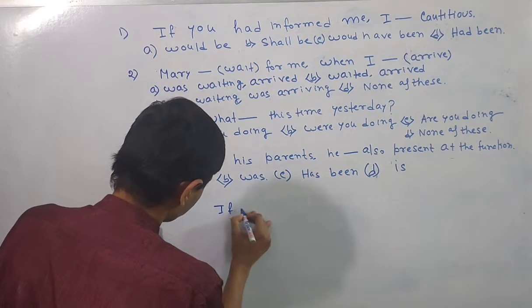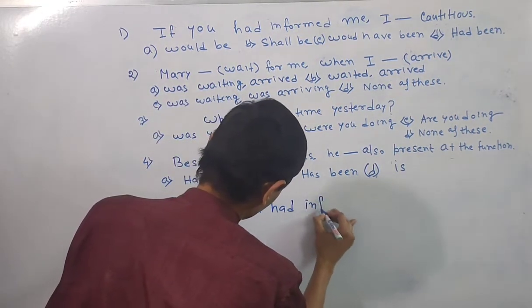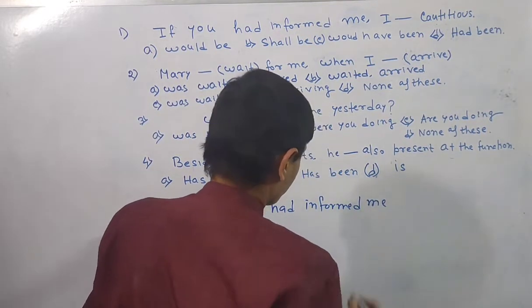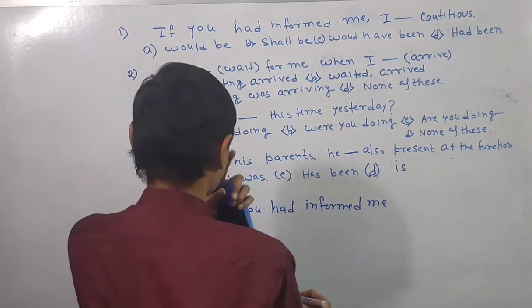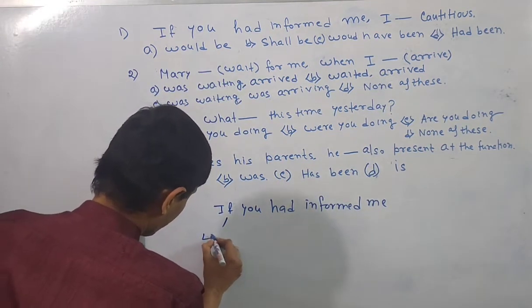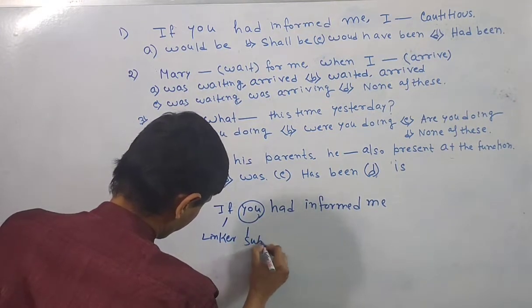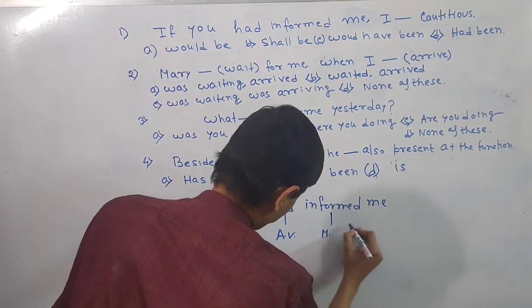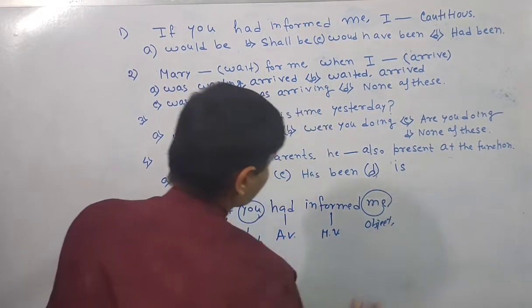If you had informed me. It is particularly called the fictitious sentence in English. Okay, this is called the fictitious sentence. Here is the linker. Here is the subject. This is the auxiliary verb. This is the main verb. And here is the object. Now again the second part is written.